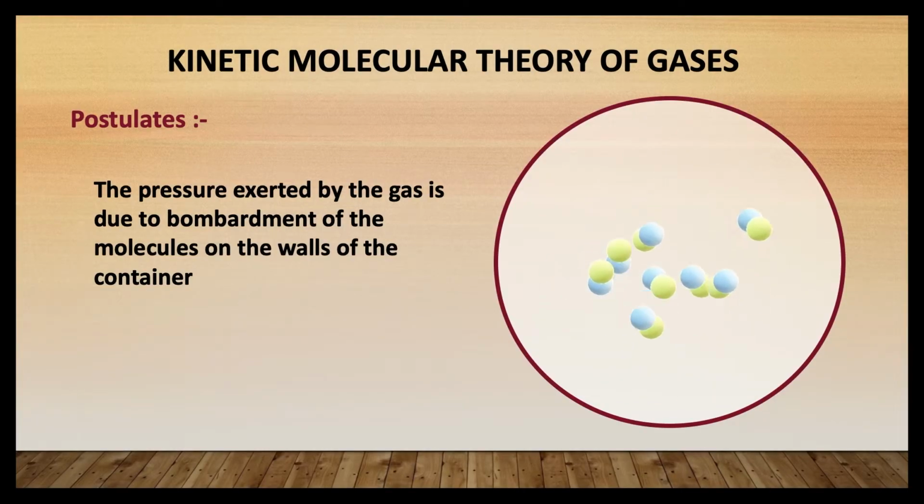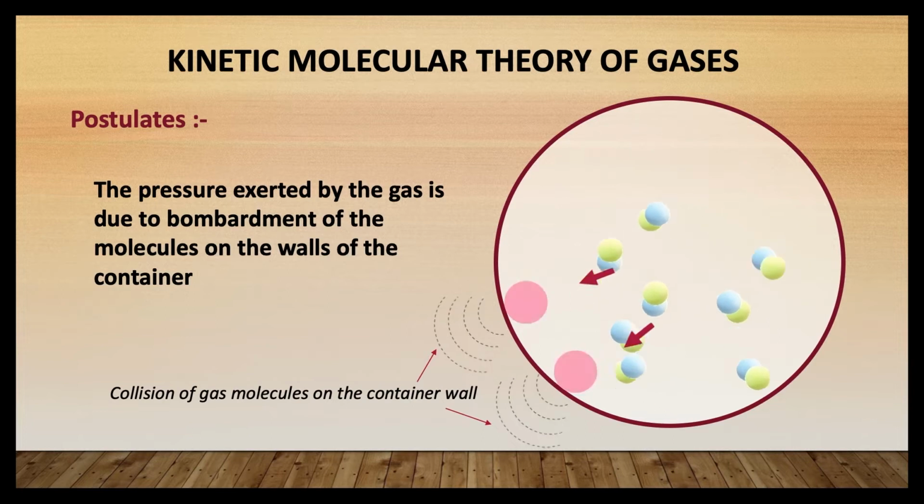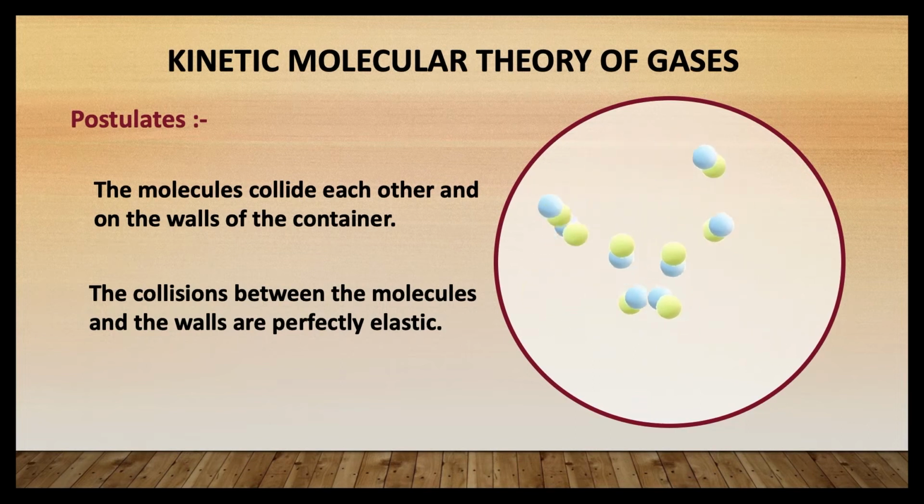The next postulate of kinetic theory is that the pressure exerted by the gases is due to the bombardment of the molecules on the walls of the container. That is, when a molecule strikes the walls of the container, it exerts a little force per unit area. That is what we mean by pressure. The total pressure, which is the result of the hits due to all the molecules per unit area, gives the pressure of the gas. The next postulate of kinetic gas theory says that the gas molecules collide with one another and also with the walls of the container.